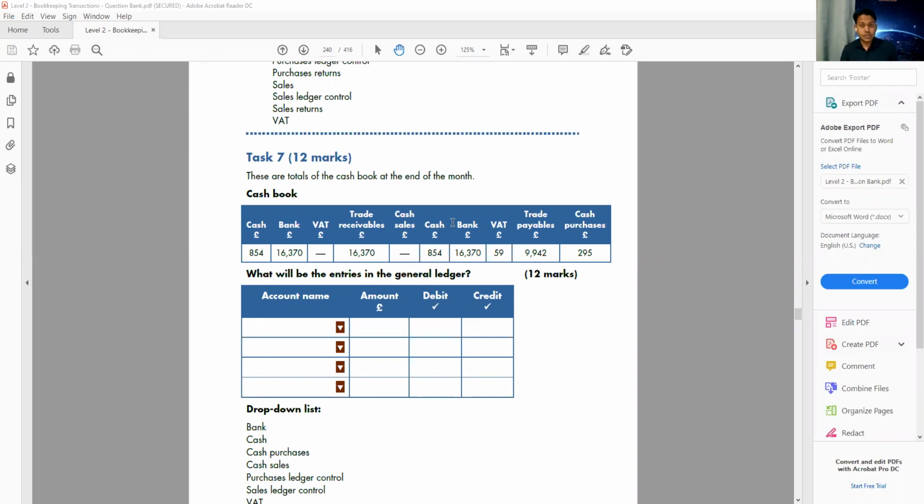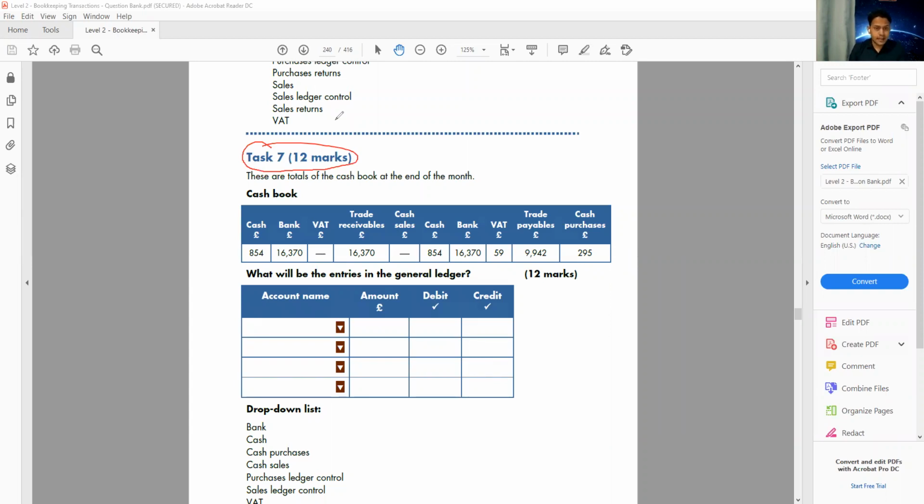So let's move on to our next question. That is task 7 for 12 marks. And this one is how to move information from the cash book to the general ledger. You can see here task 7 is for 12 marks. And let's read this question.